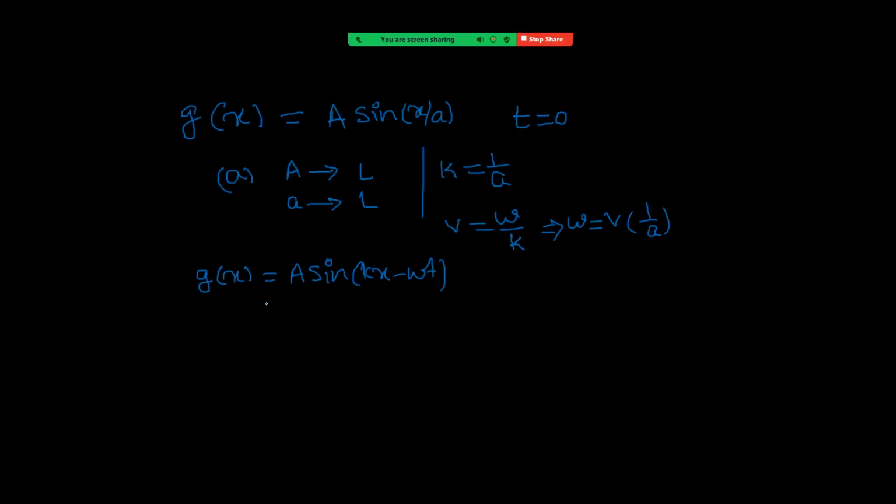Now substitute that in this equation. It is A sin of x by a minus, in the place of omega, v by a into t. Cross check once: x by a as usual, and in the place of omega, v into k value 1 by a. So omega value is v by a. That is now our answer, right?